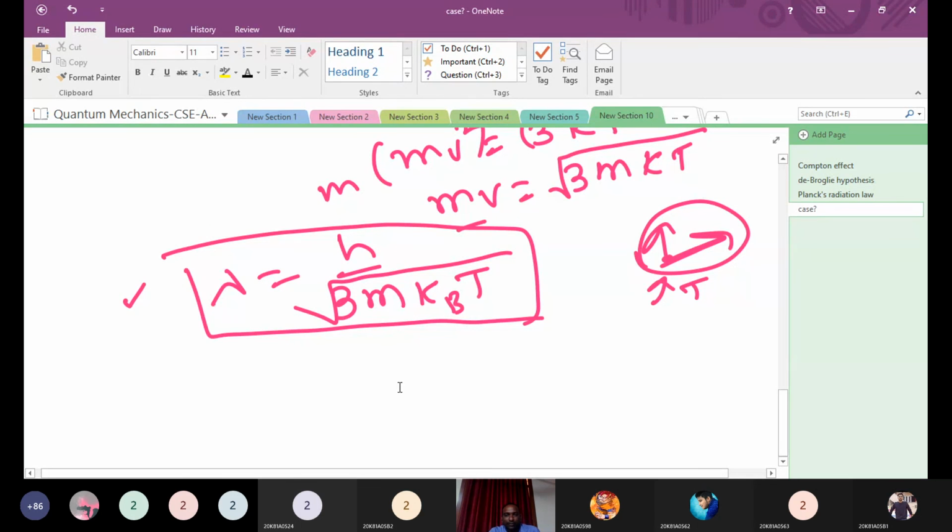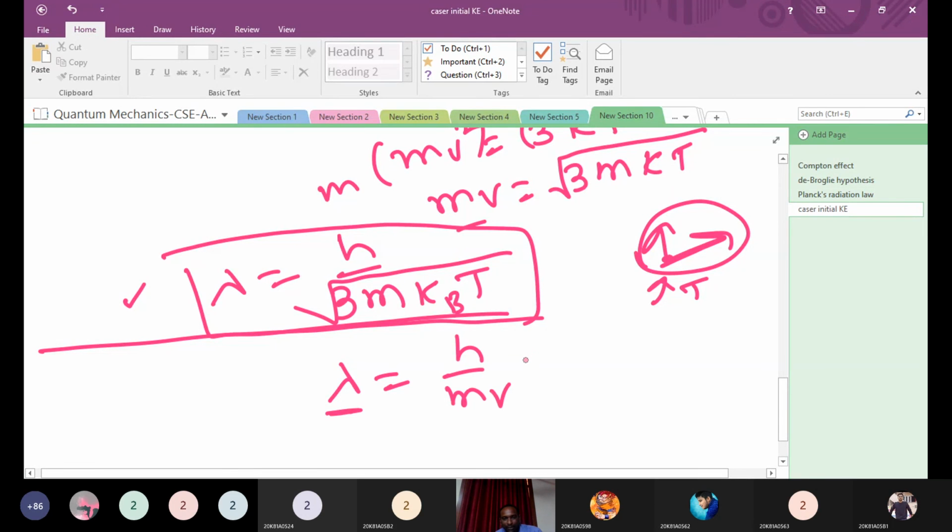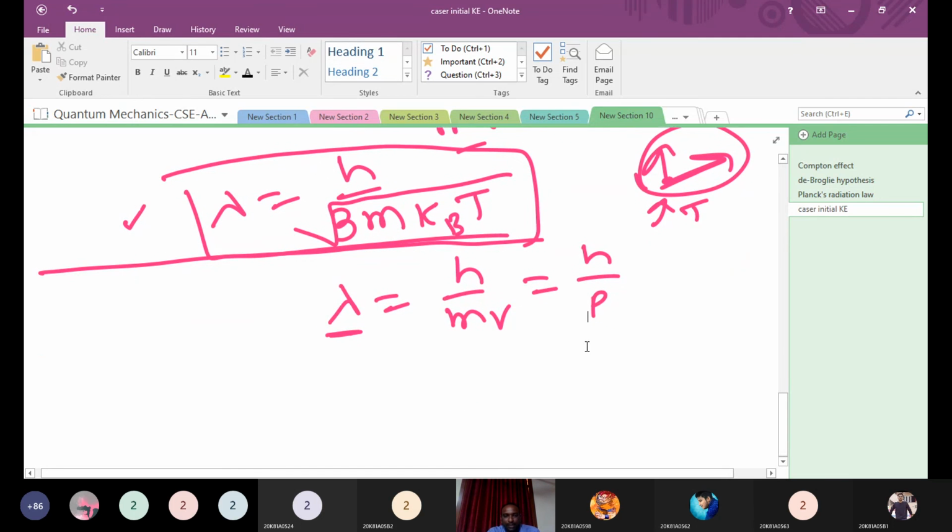So finally, what we have derived today: the wavelength of matter waves is lambda equal to h by mv, or you can write h by p. The second one, in terms of kinetic energy, is h by the square root of 2m KE.